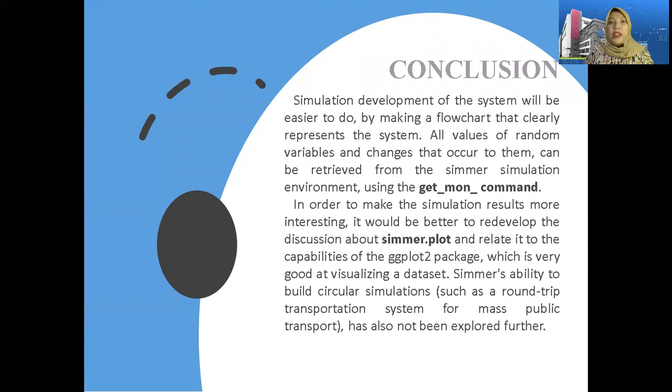The conclusion. Simulation development of the system will be easier to do by making a flowchart that clearly represents the system. All values of random variables and the chains that occur to them can be retrieved from the Simmer simulation environment using the get_mon_ functions.